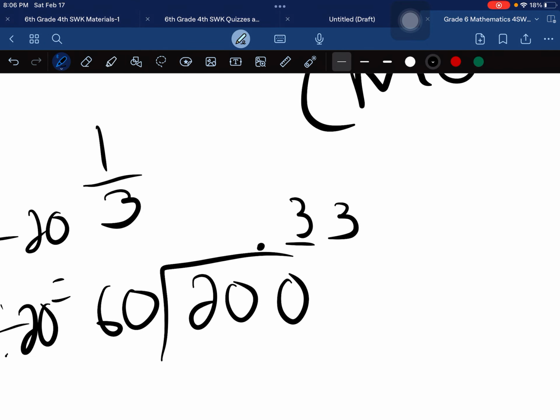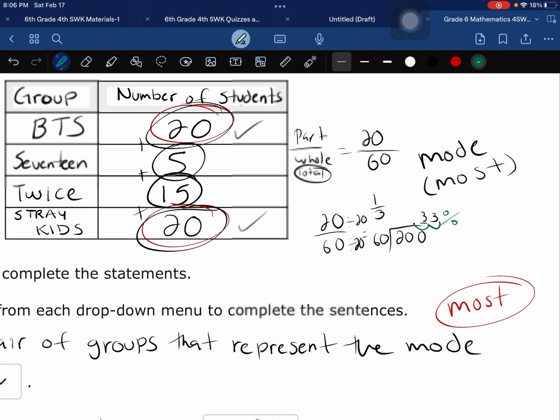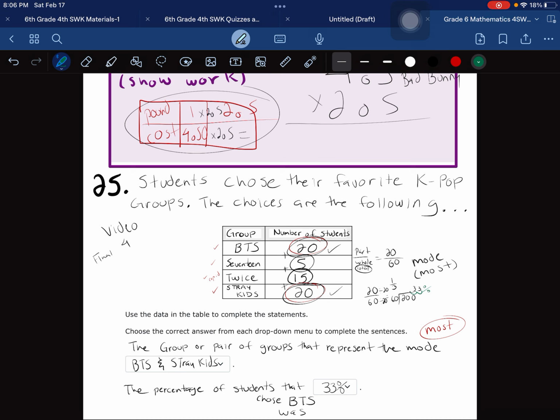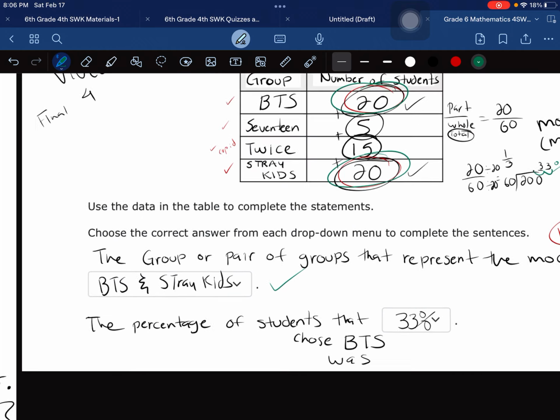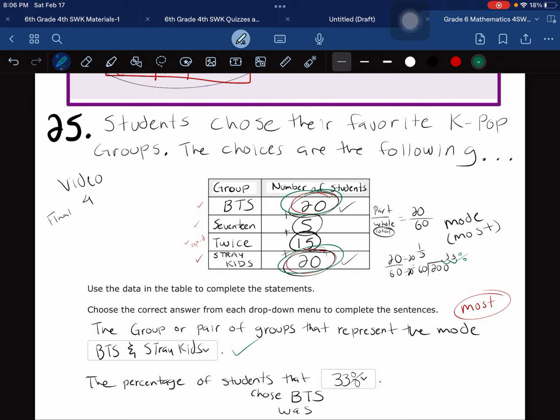Now, obviously, that decimal, you have to move it 2 times to the right and add a percentage. So, to be able to find the mode, it is the one that has the highest numbers. If there's 2, if there's 3, if there's 4 that have the same high number, then all of them are the modes. Simple as that. The percentage, you have to find what you want, BTS, over the total, which was 20 divided by 60, which gave us 33%.